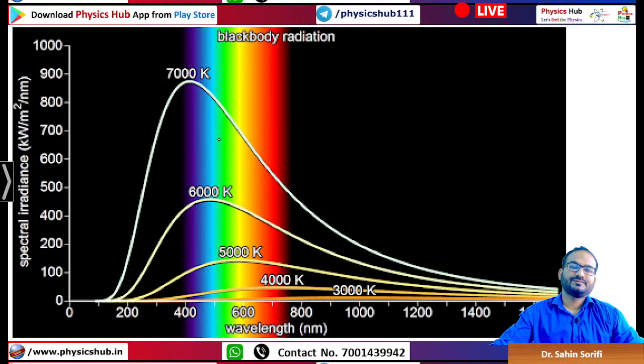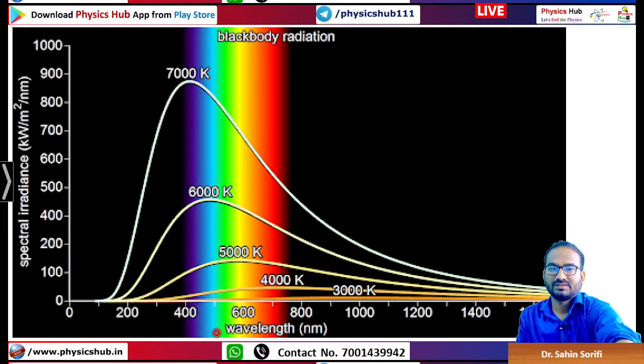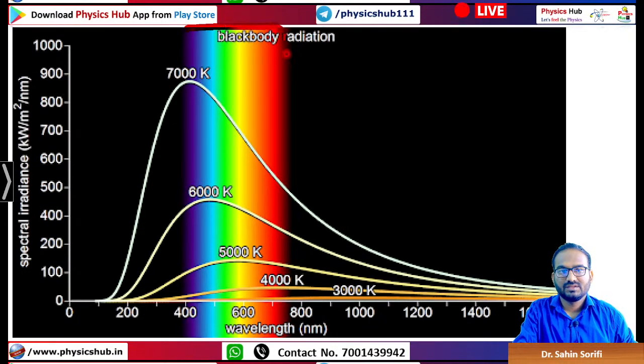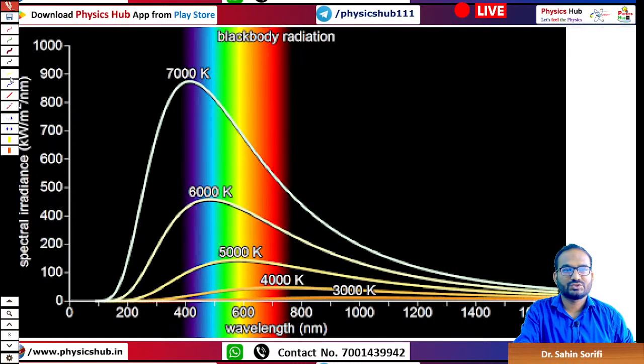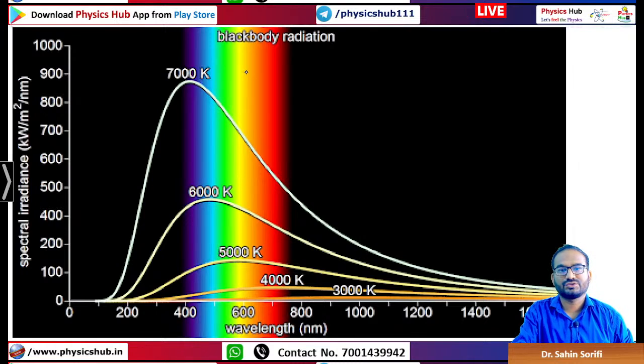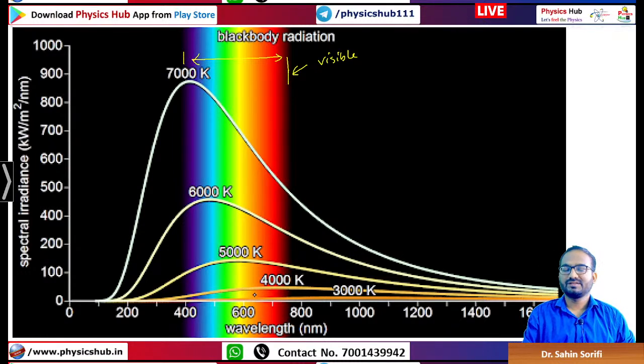Now you see, this part of the emission curve is important, because this comes under the visible portion. This is the visible portion, this to this, and this portion we use in calculating many things.